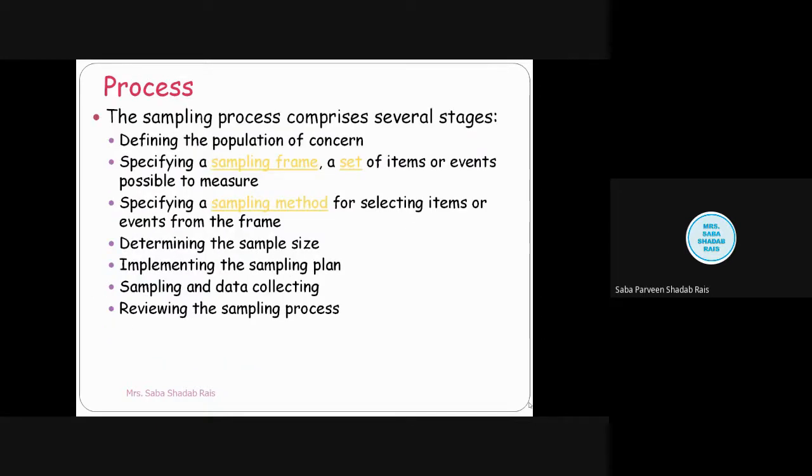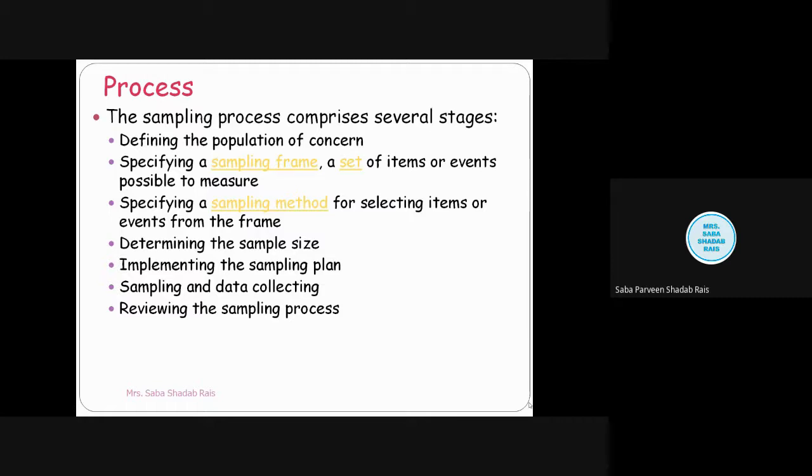But before that, we must know the process of sampling, how the sampling is carried out. The sampling process comprises various stages. First, define the population of concern, that is, for what study. Population, I told you, is a homogeneous group of desired character.